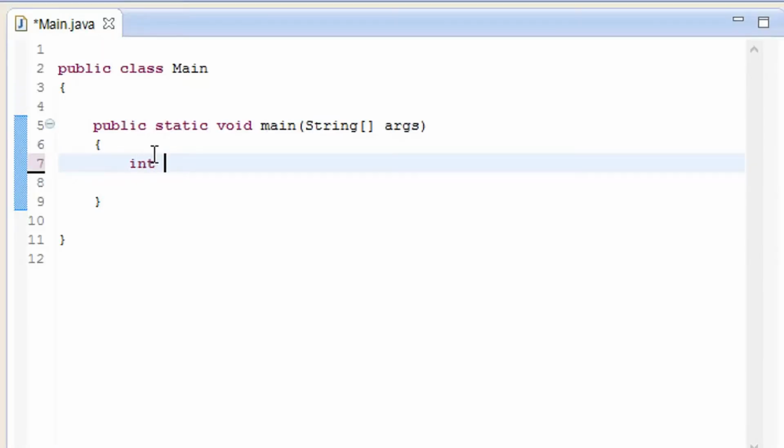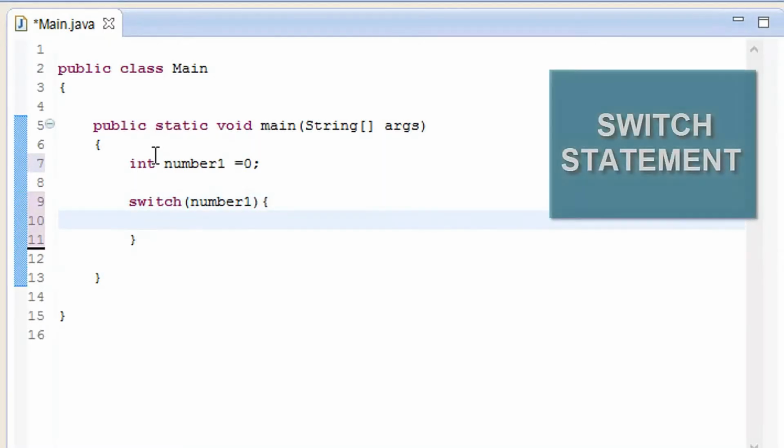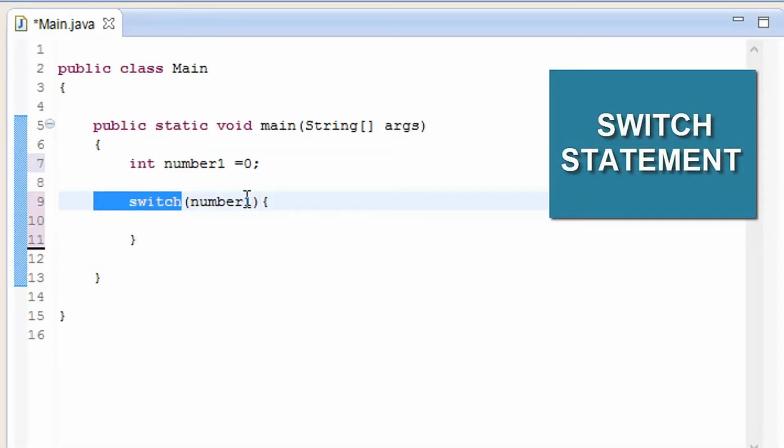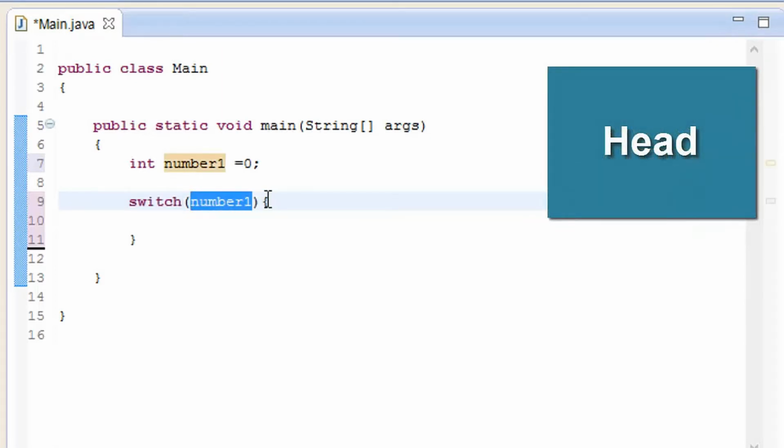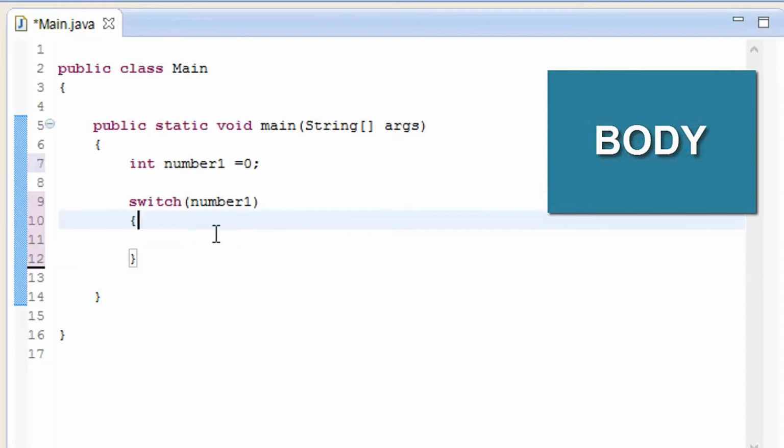Let me type something out so that it will be much better for you to understand. Number 1 is equal to 0, then switch, number 1. So as you know, this is a switch statement, this is the head of the switch statement, and this is the body of the switch statement.